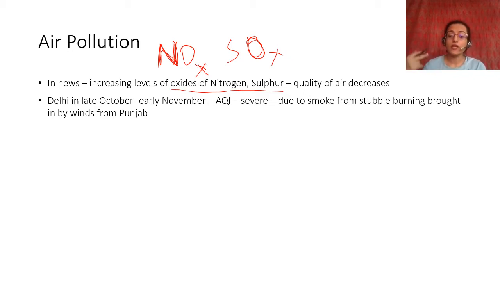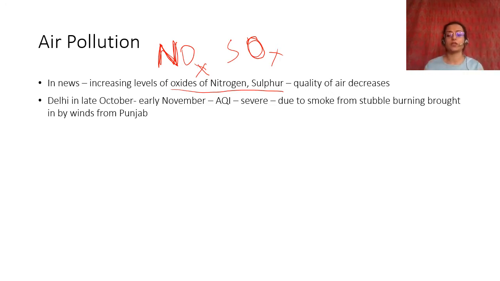We talk about the AQI. The AQI of Delhi keeps being in the severe range, in the red zone. It is really bad for health. And why does it happen? It happens because there is stubble burning in the farms of Punjab and Haryana, and the winds flow towards Delhi, and therefore all of that gets aggregated in Delhi, and Delhi becomes choked with air pollution.